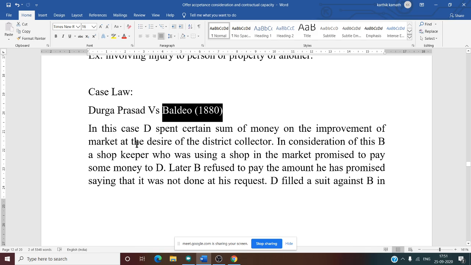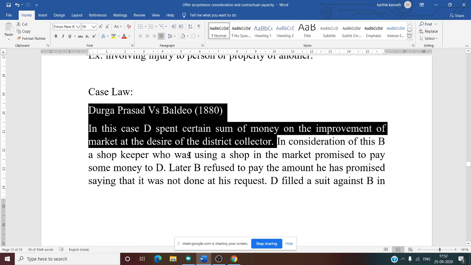In this case, D spent a certain sum of money on improvement of a market. Both Durga Prasad and Baldev are dealers in the marketplace, and I think they have shops. D spent the money on improvement of the market at the desire of the district collector.